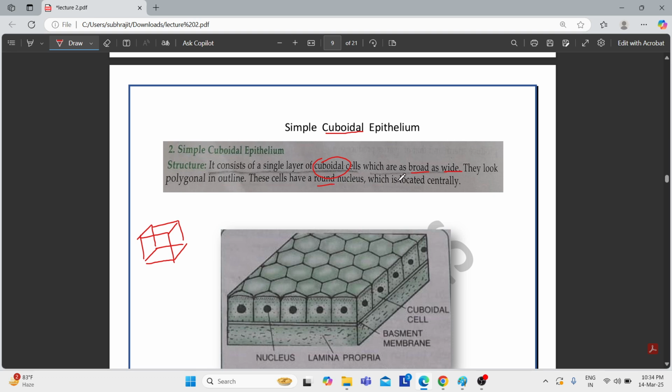The cells have a round nucleus which is located centrally. See, they have a round nucleus, and it is almost located at the center.